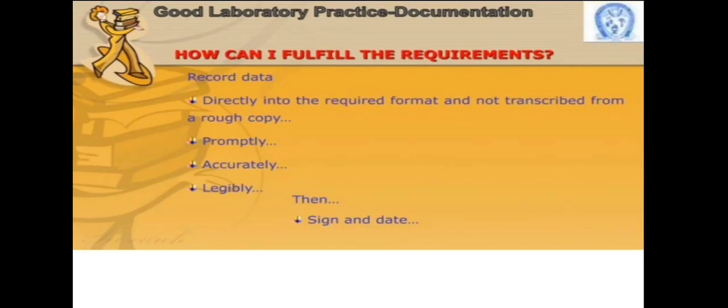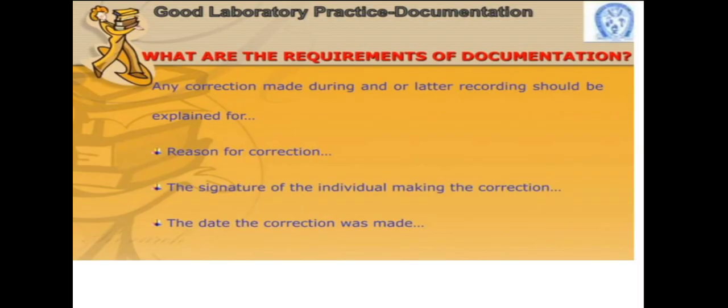Now, how can I fulfill the requirement? To fulfill the requirement, when I am making our data, I record data directly into the required format, and not transcribe from a rough copy. Next is promptly. That means it should be made in a prompt way. And third is accuracy, it should be in accurate form. Next is legibility, as I discussed, with a signature and the date mentioned on this data.